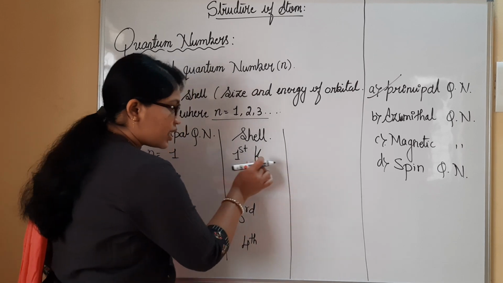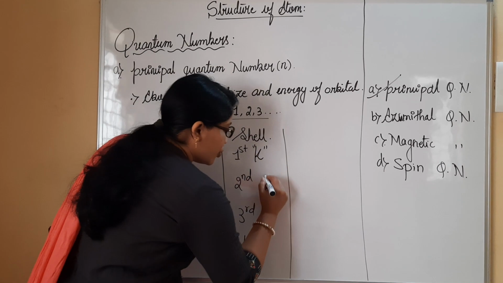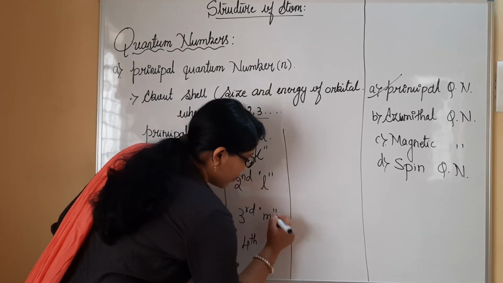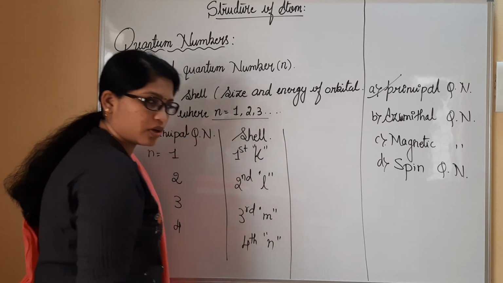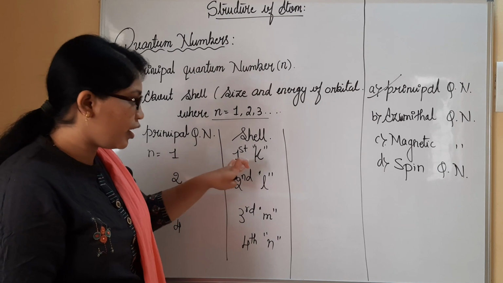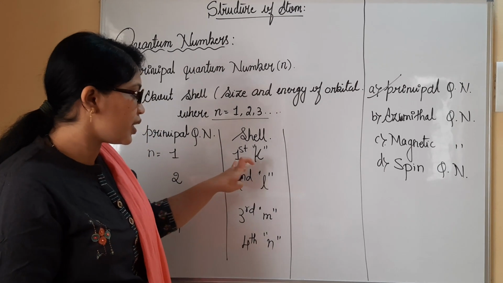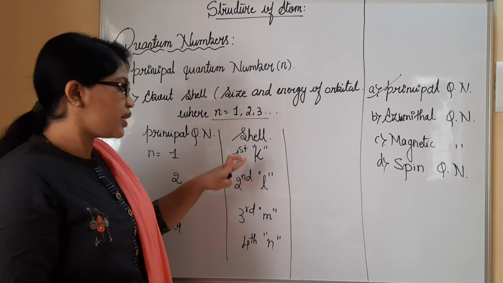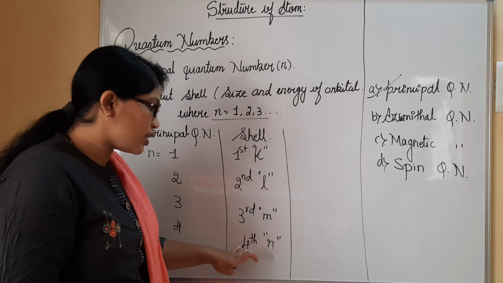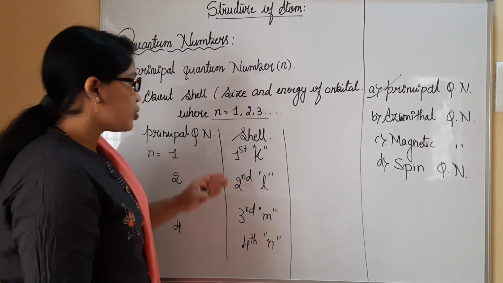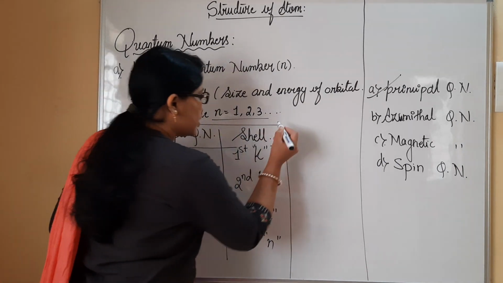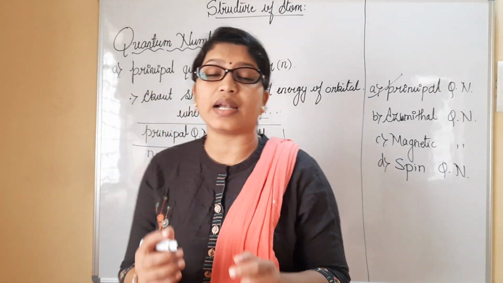The first shell is represented by K, the second by L, then M, and then N. Okay, K, L, M, N. K is the first shell we can consider, and in the first shell we may also have sub shells. Second is represented as the L shell, third as the M shell, fourth as the N shell. So these all come under the principal quantum number, wherein the principal quantum number explains the shells.